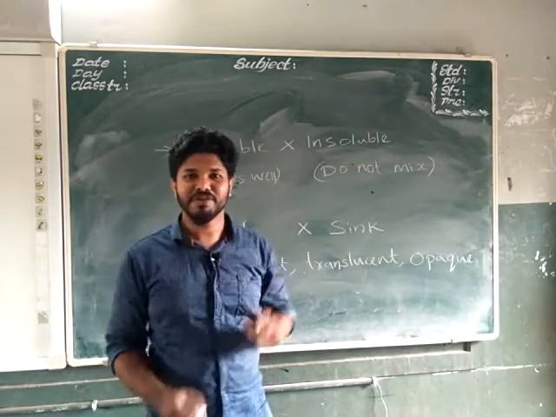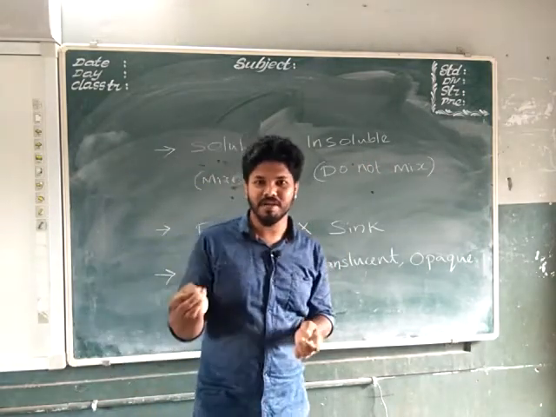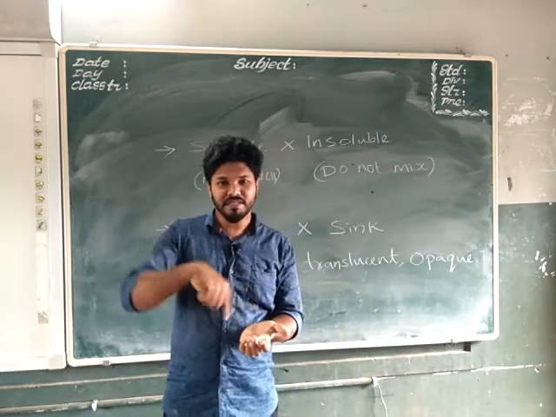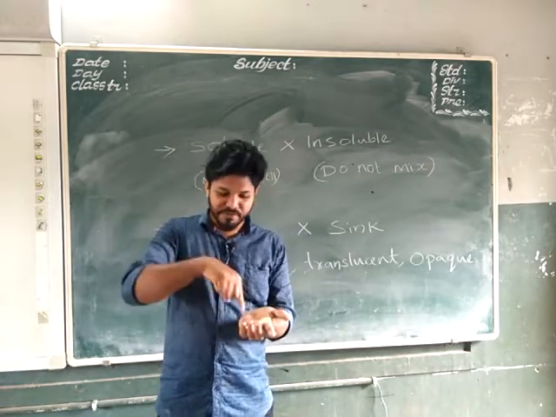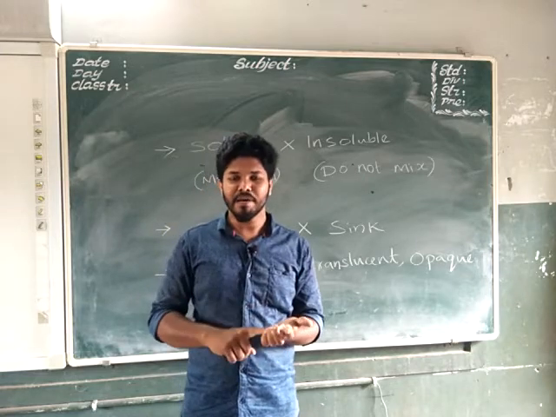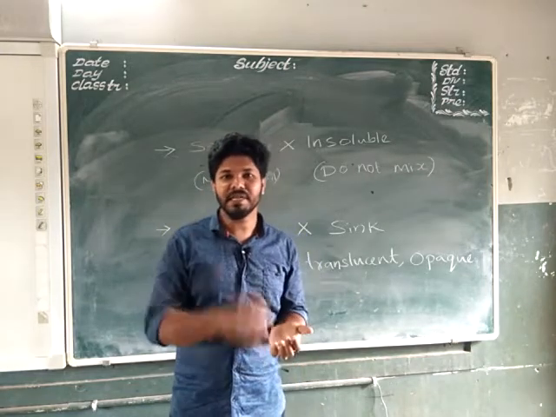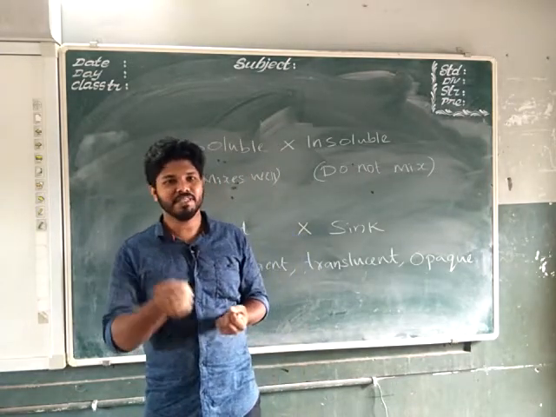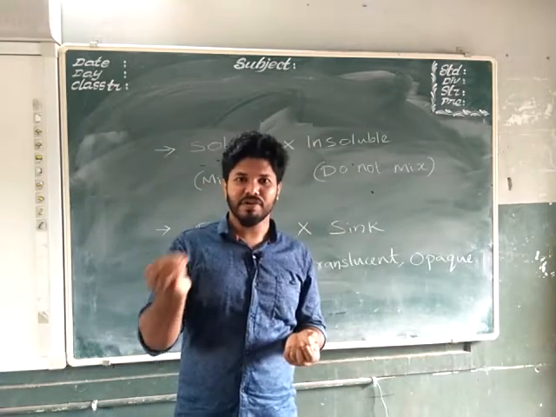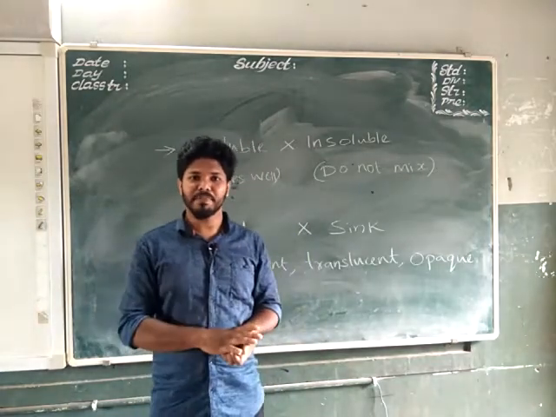For example, in your home you can also perform this. Take some salt and add it into water, stir it well with a spoon or your finger itself. You can see after some time the salt will completely disappear if it is added in the required amount. If you add more, what happens?